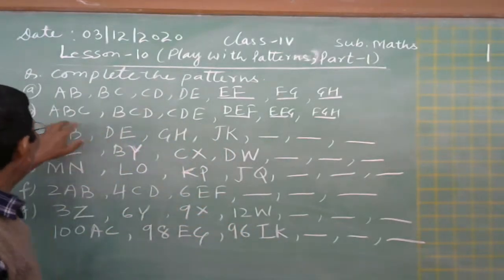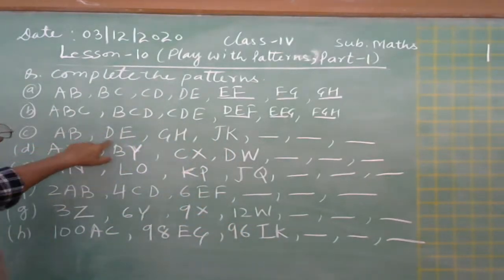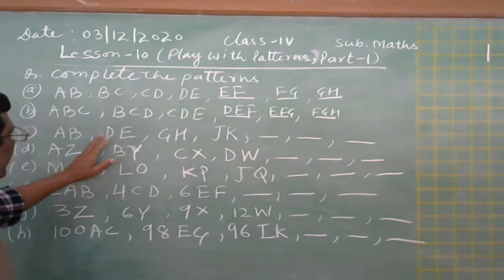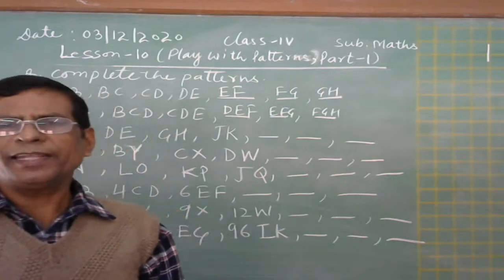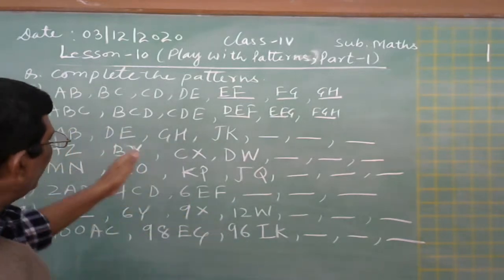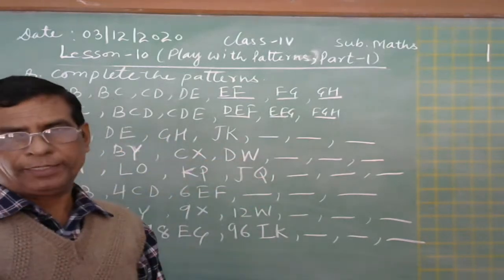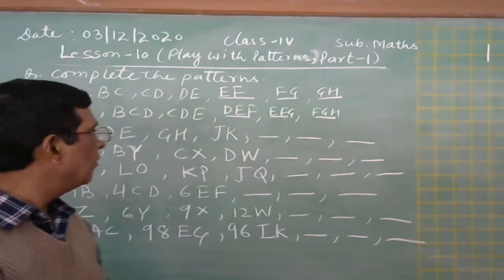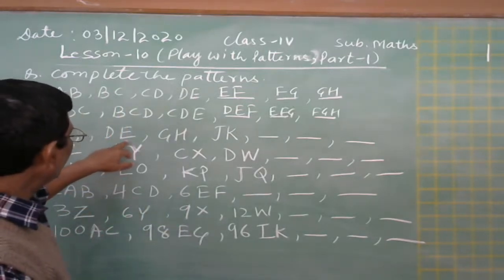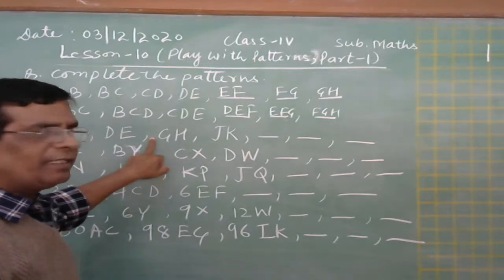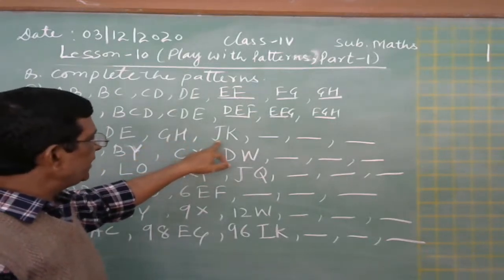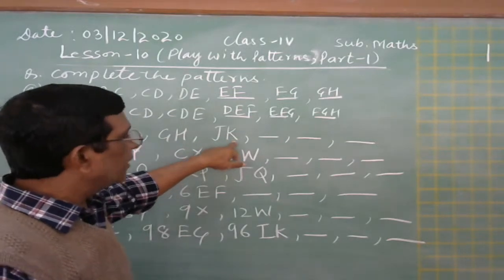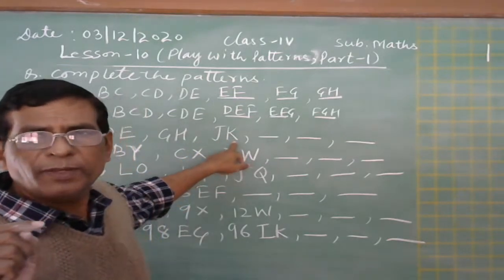So you can see that AB is here and then D is here and C is missing. One letter is missing. Now everywhere you have to miss one letter, the next letter each time. So here D is there, then F is missing, G H there, I is missing, then J K is there, then what letter should be missed?